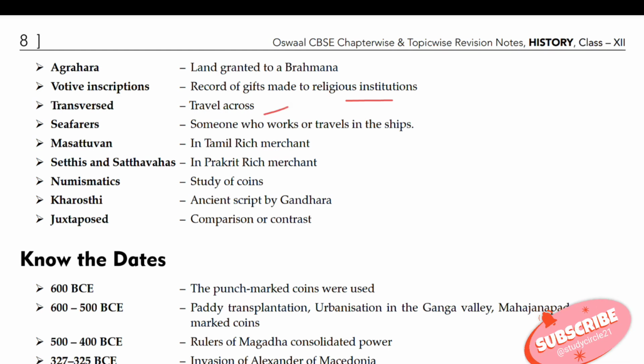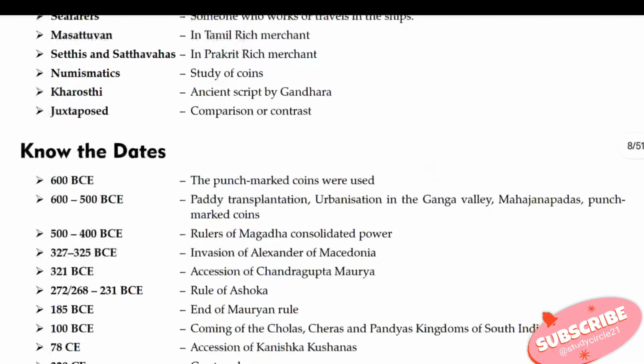Traverse means travel across. Seafarer means someone who travels in ships. Masattuvan in Tamil means a rich merchant. Setthis or Satthavahas in Prakrit means rich merchants. Numismatics means the study of coins. Kharoshthi is the ancient script of Gandhara. Juxtapose means comparison or contrast.